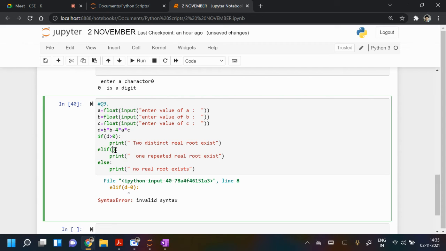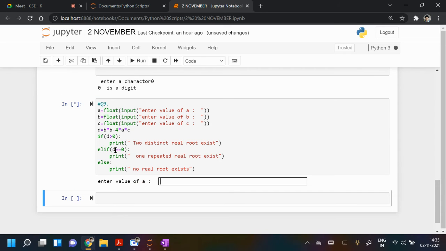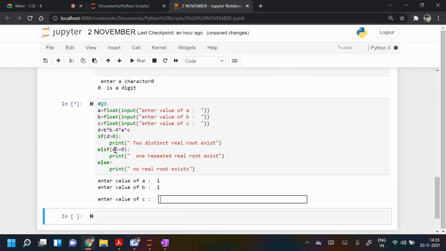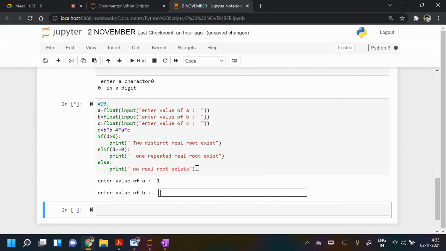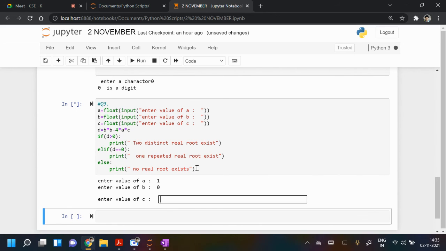Okay, 1 minute. So where have I done wrong? B double equal to 0. Okay. Yeah. So A I give 1, B I give 1, C I give 1. No real root would exist. 1, 0, 0: 1 repeated root would exist.